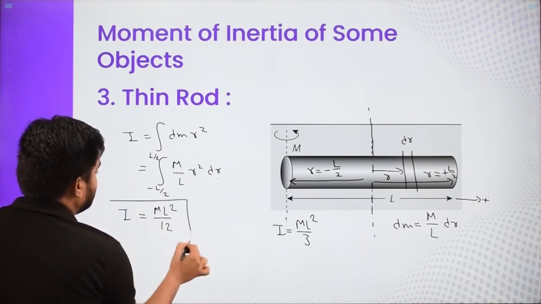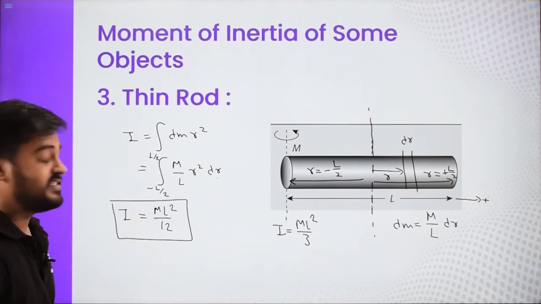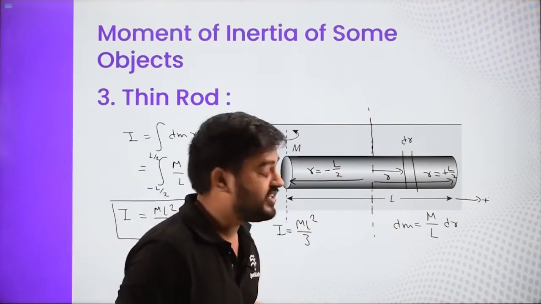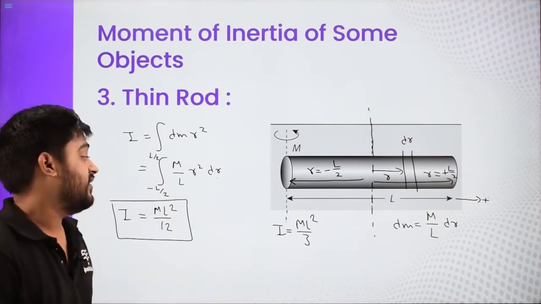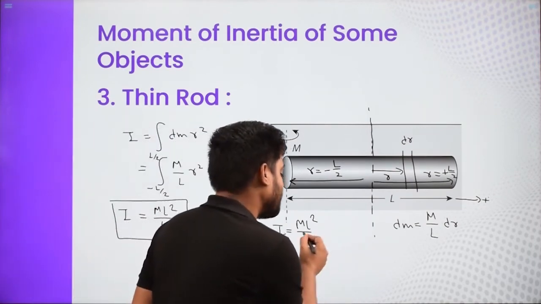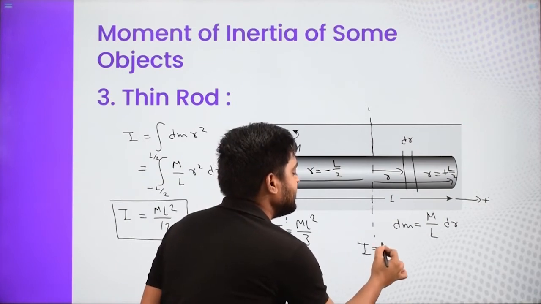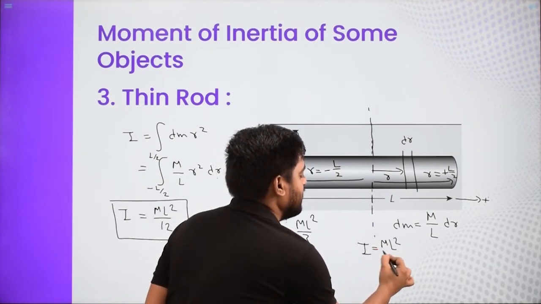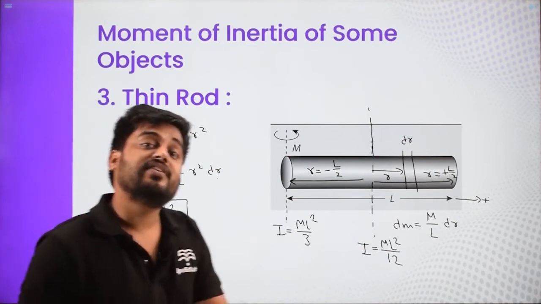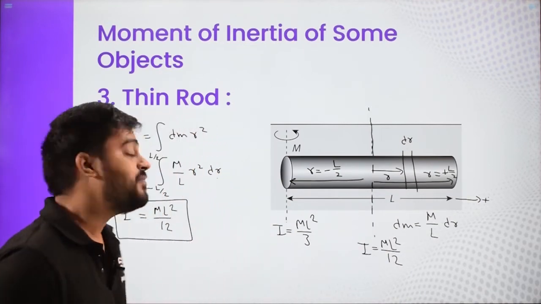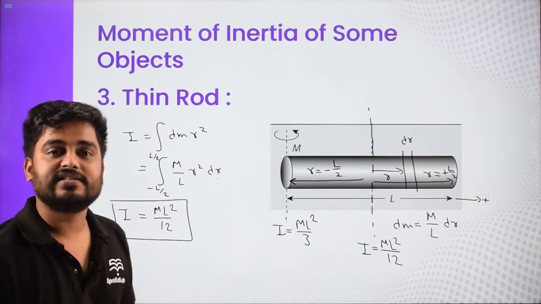So the moment of inertia about this axis, which is passing through the center of mass and perpendicular to the rod, is given by ML square by 12. About this axis it was ML square by 3, while about this axis it is ML square by 12. Let us do another way to do the same thing, using the perpendicular and parallel axis theorems.